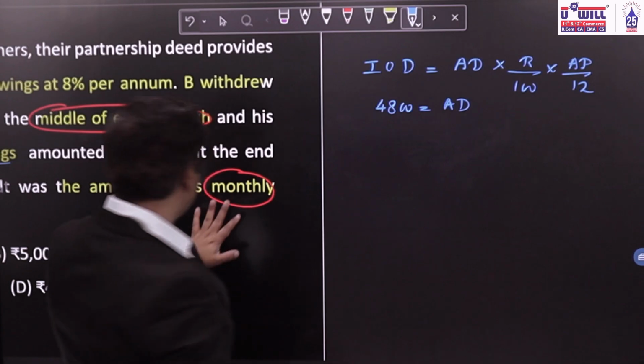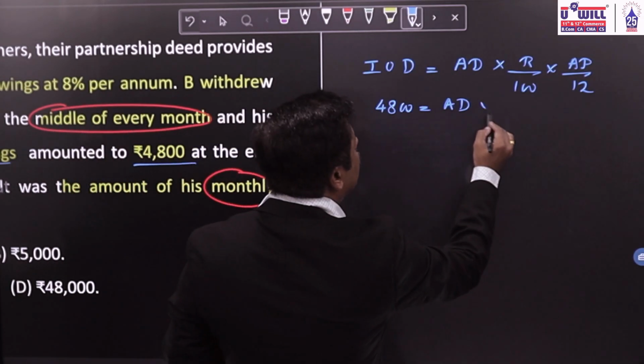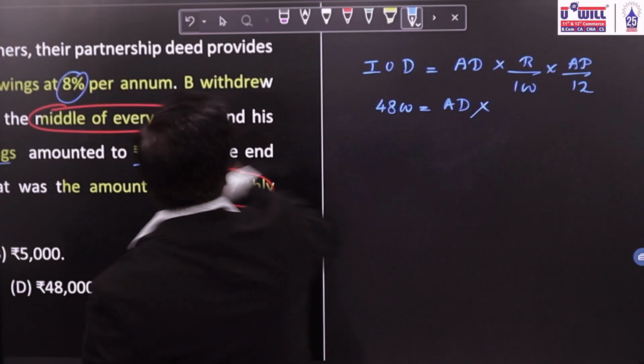We are asked monthly drawings. So first we'll find annual drawings, then we'll divide it by 12. So we'll get monthly drawings. Rate of interest is given, 8% per annum.